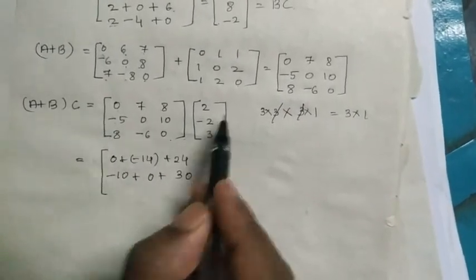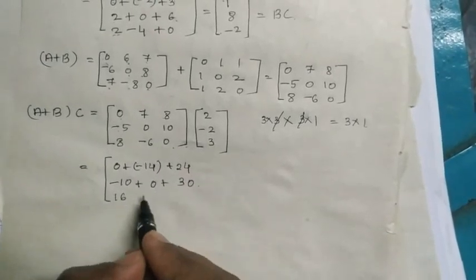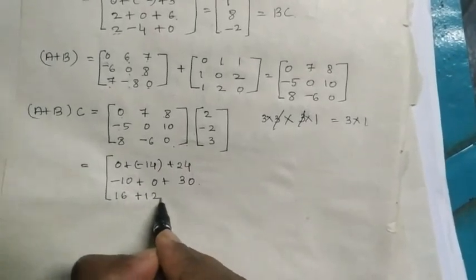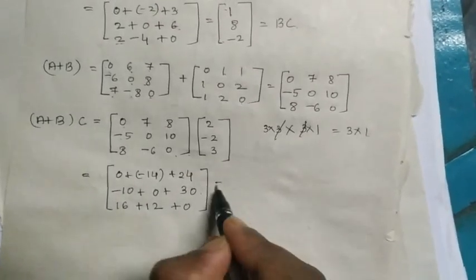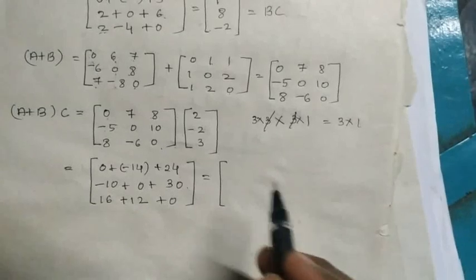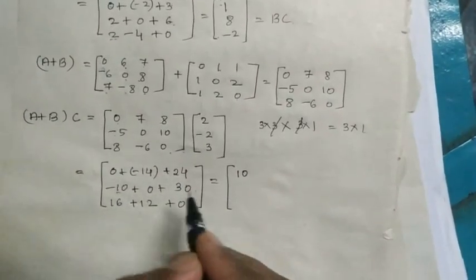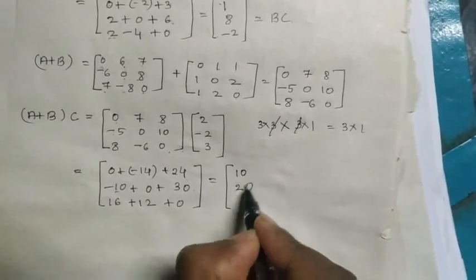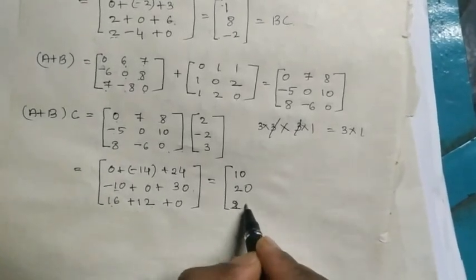Next, 8 into 2, that is 16, minus 6 into minus 2, plus 12, plus 0 into 3 is 0. So after addition, we are getting 14 plus 24, that is 10, minus 10 plus 30 is 20, 16 plus 12 is, sorry, that is 28.